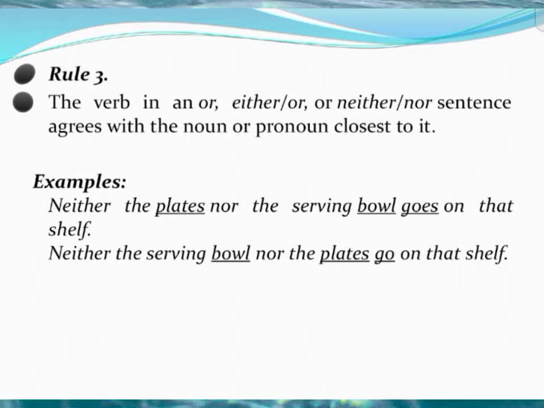In the first sentence, neither the plates nor the serving bowl goes. We don't use go, because the verb corresponds to the second subject, bowl, and the second subject is singular, so it takes the singular verb goes.